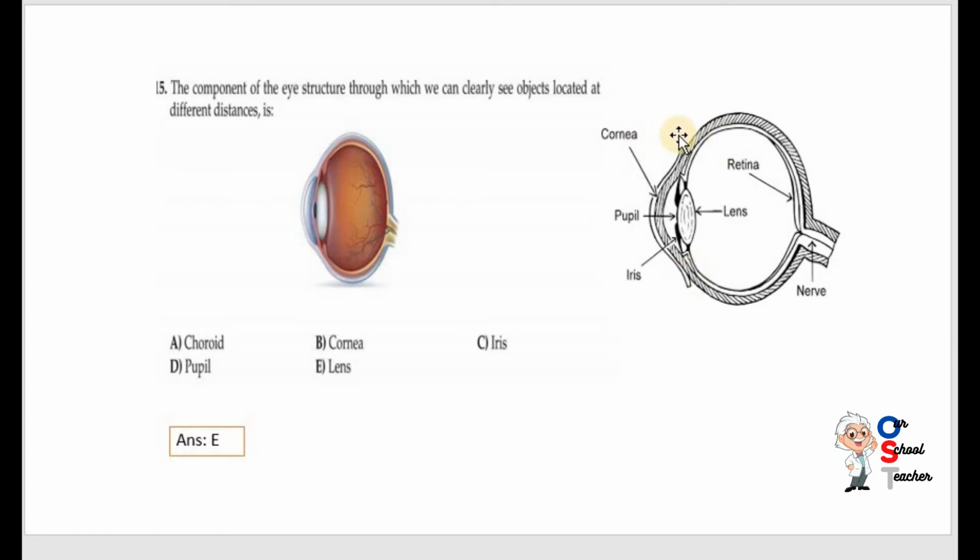So you can say I have a labeled diagram. Cornea, this is the pupil, this is the hole by which light can enter. This is the iris, which is responsible for making this hole big or small. And retina, this is the lens and this is the nerve. So choroid, cornea, iris, pupil, lens. So E is the correct answer. The lens is responsible by which we can see clearly.